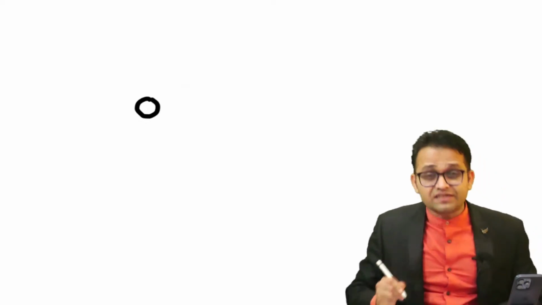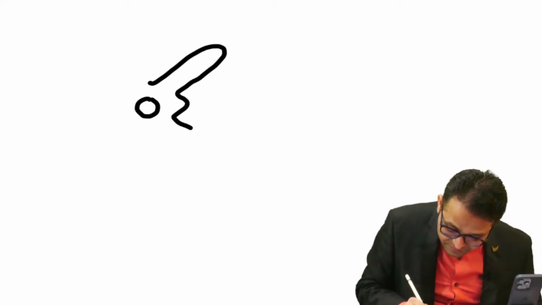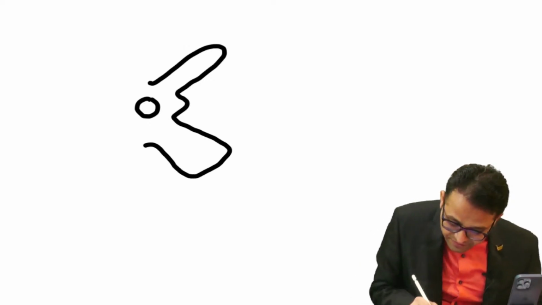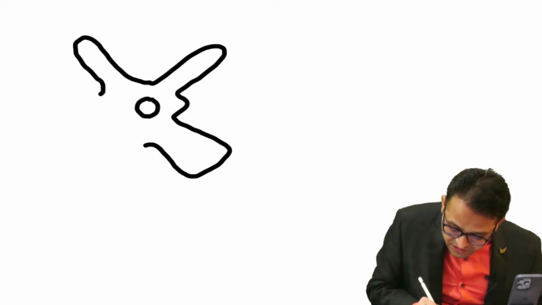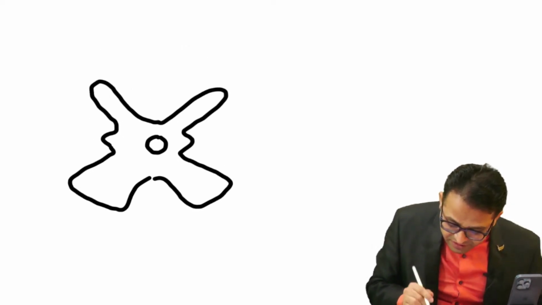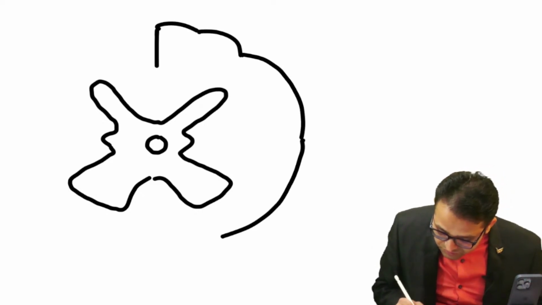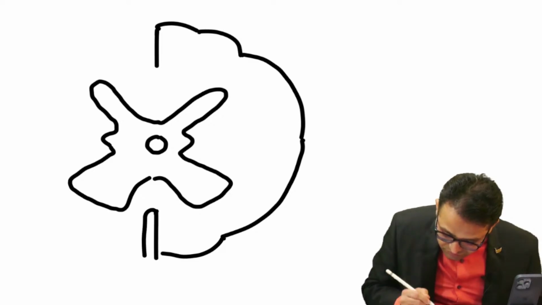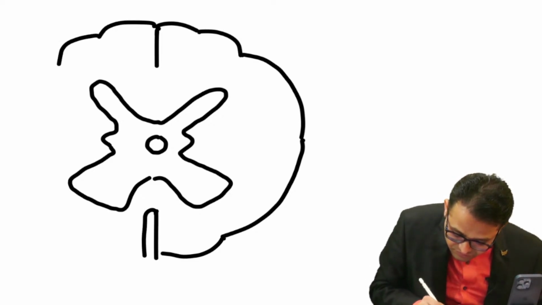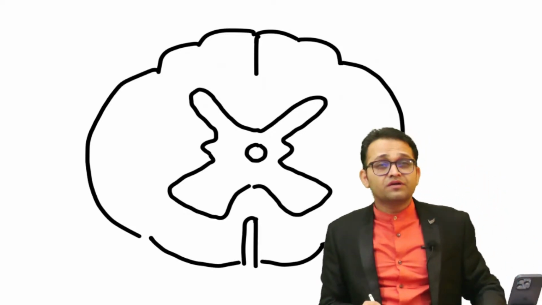Try to understand further. Sir, we had seen there is the central canal. Around this central canal there was the gray matter, and it had the lateral horn. Correct, sir. This is the white matter portion. Got the point?